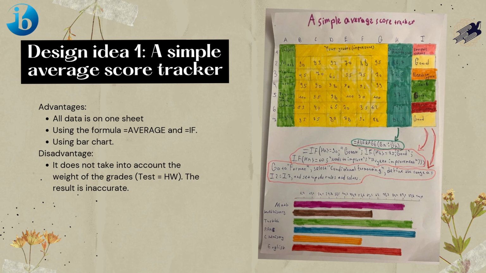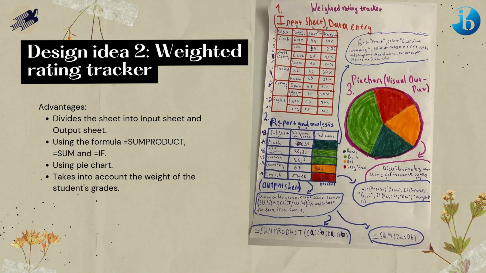Design idea one: a simple average score tracker. Advantages: all data is on one sheet, using the formula average and if, and using a bar chart. Disadvantage: it doesn't take into account the weight of the grades. The result is inaccurate. Design idea two: weighted rating tracker. Advantages: divide the sheet into input sheet and output sheet, using the formulas sumproduct, sum, and if, using a pie chart, and it takes into account the weight of the student's grade.